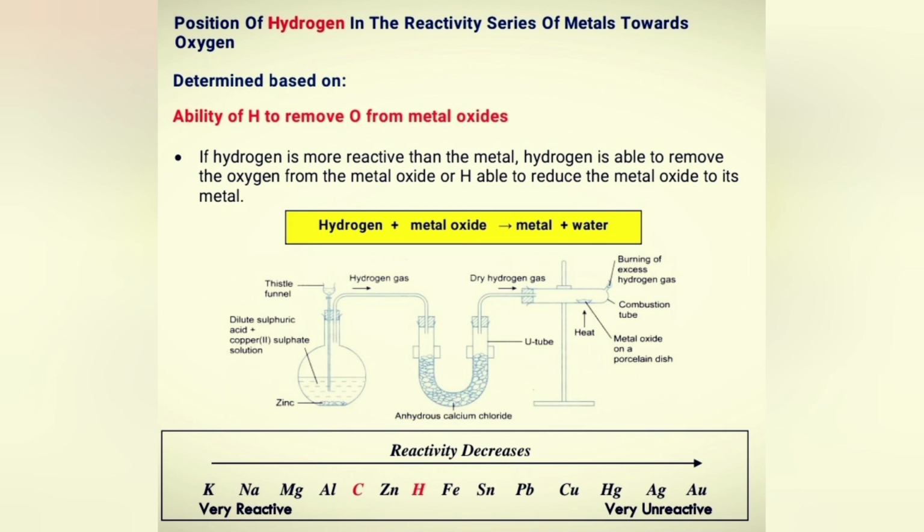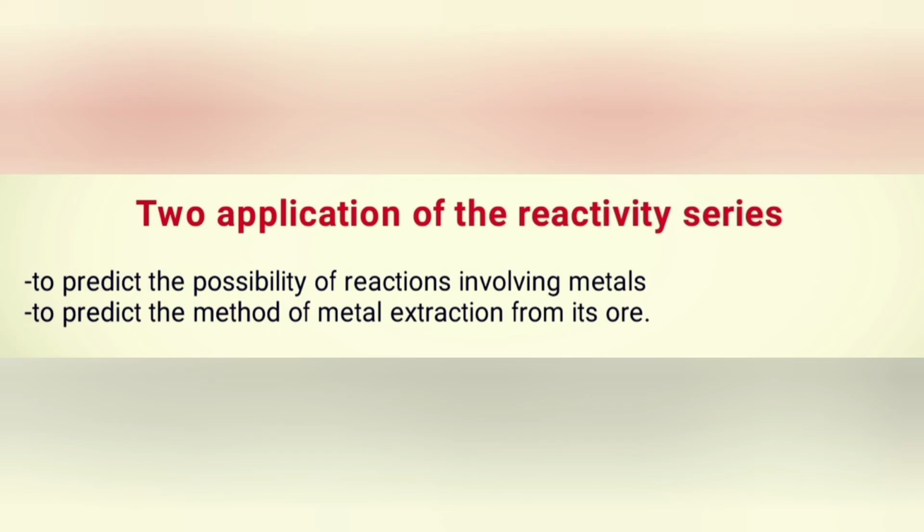Only a few metals such as platinum, gold, and silver are found free in nature. Other metals have to be extracted from their ores. Ores are naturally occurring rocks that contain a high concentration of one or more minerals of metals. The common minerals found in ores are oxides, sulfides, and carbonates of metal. When a metal is extracted from its ore, it involves reduction.